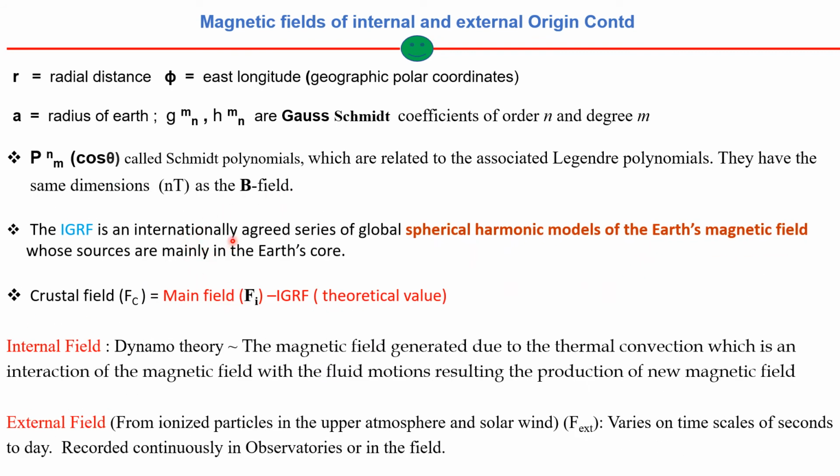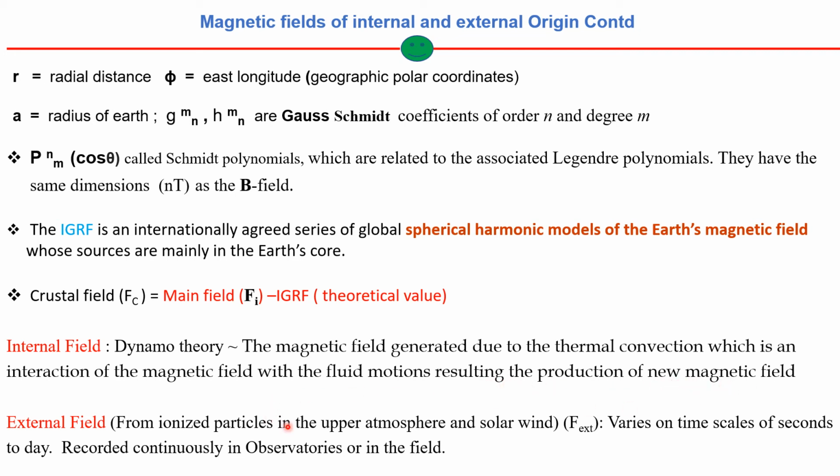IGRF is very important. This is the internationally agreed series of global spherical harmonics of the Earth's magnetic field. Sources are inside the Earth's core. So when we are estimating the crustal field, we have to subtract the IGRF, the theoretical value, from the main field. The main field is called the internal field, associated with the dynamo theory: fluid motion is maintained in the Earth's core by thermal convection, and the magnetic field is generated due to this convection, with the fluid motions resulting in the production of the field.